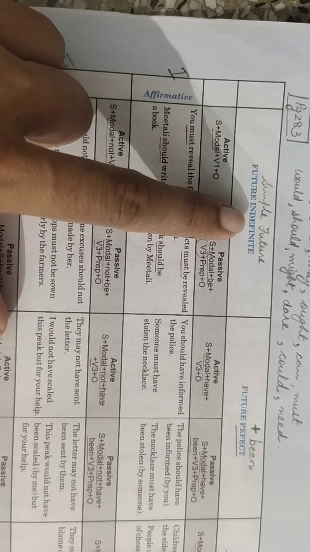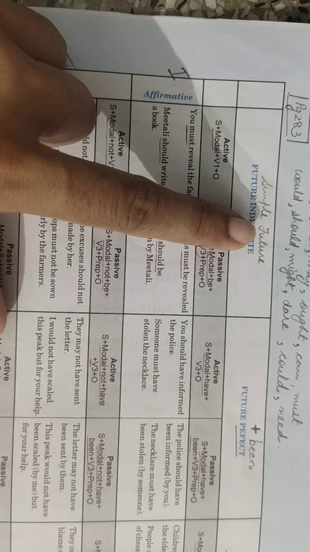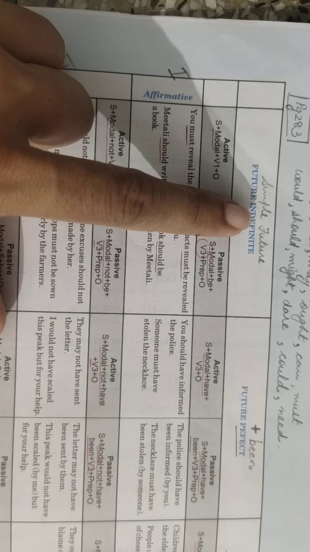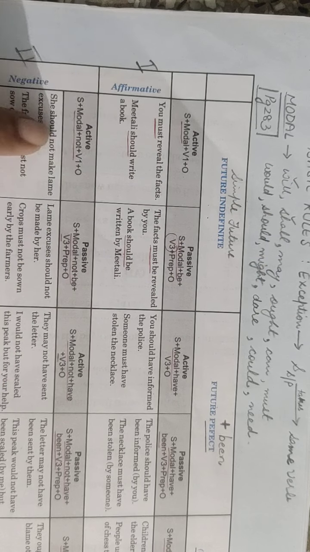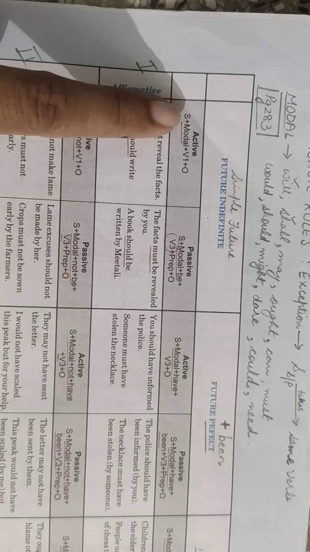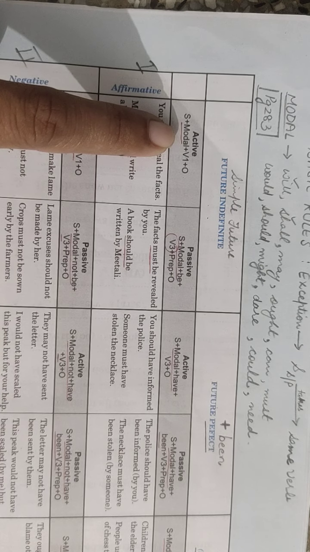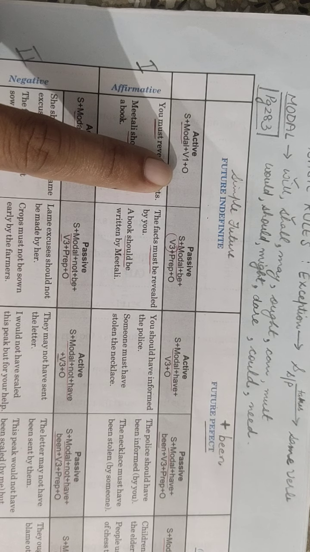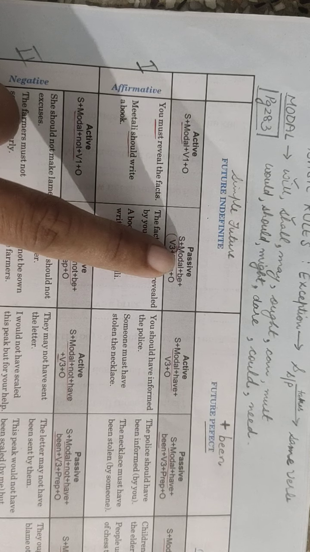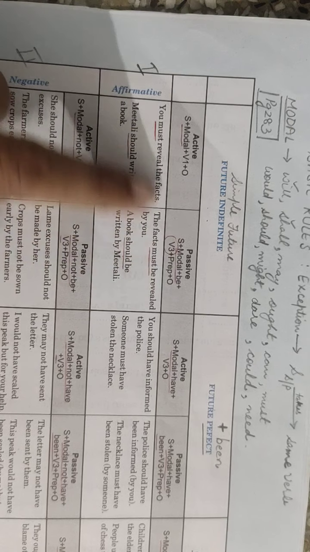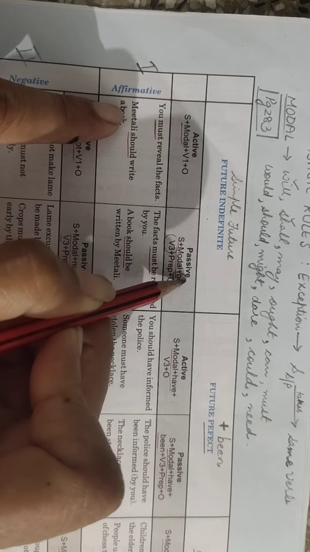Sentence in future indefinite means simple future. It will not only include will and shall, it will include other verbs, modal verbs which are mentioned here. So the rule is that if you have subject and modal plus V1 and object, then what will be the passive? Subject plus modal plus be will be added to it.